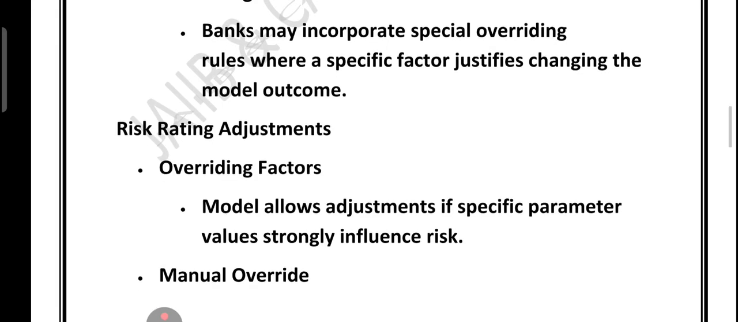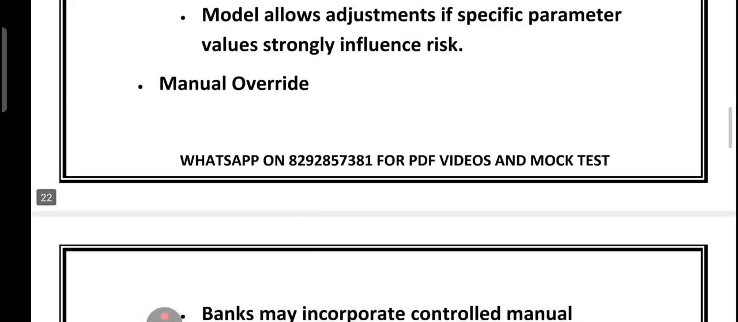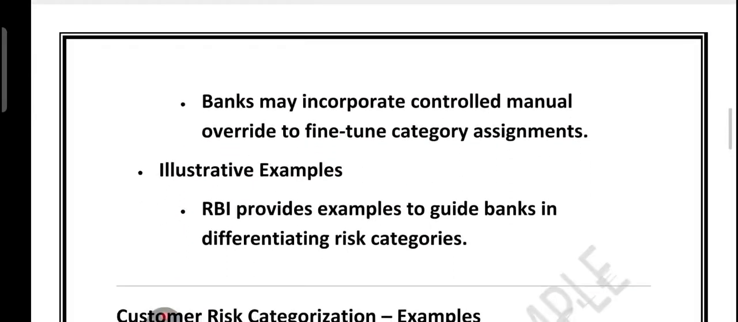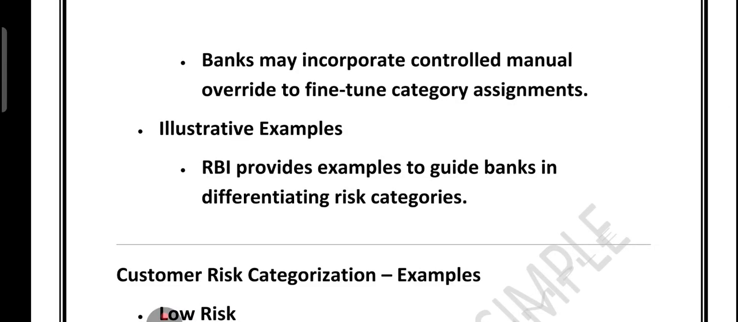Risk rating adjustment. So overriding factor: the risk model allows adjustment if a specific parameter strongly influences the risk. Then we have the manual override. So the bank can apply a controlled manual override to fine-tune risk category assignment. Then we have some examples, like RBI provides examples to guide banks in differentiating customer risk category.